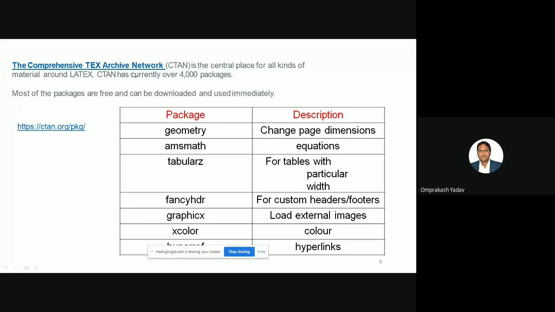CTAN in full form is the Comprehensive TeX Archive Network. It is a central place for all kinds of material around LaTeX. CTAN currently has over 4,000 packages, and most of the packages are free and can be downloaded and used immediately. If you visit this website, you can also download MiKTeX and all the software from there.